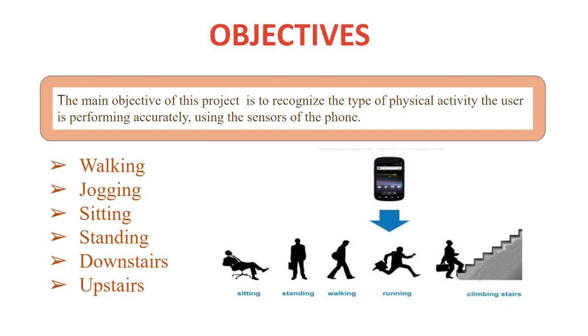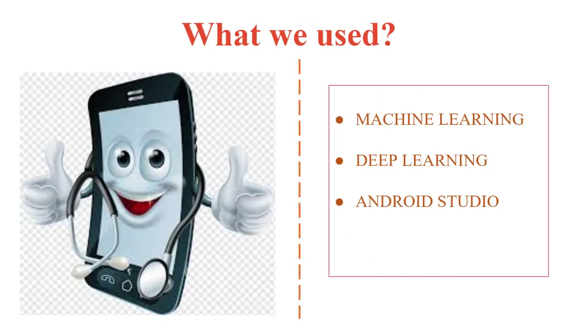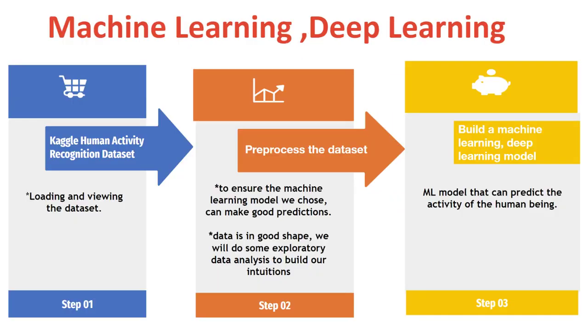Coming to the objective, the project aims to recognize the type of physical activity the user is performing accurately using the sensors of the phone. The activities which we recognize are walking, jogging, sitting, standing, walking upstairs, and walking downstairs. So we have used machine learning, deep learning, and Android Studio to build our project. So this is the flow of the project.